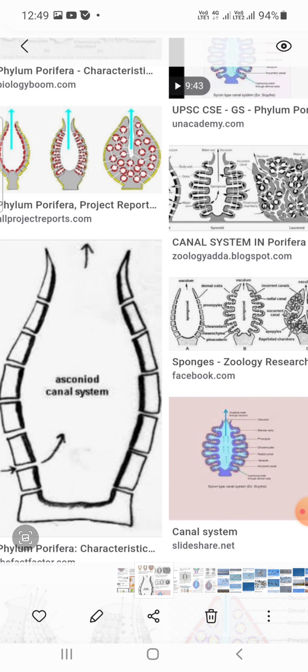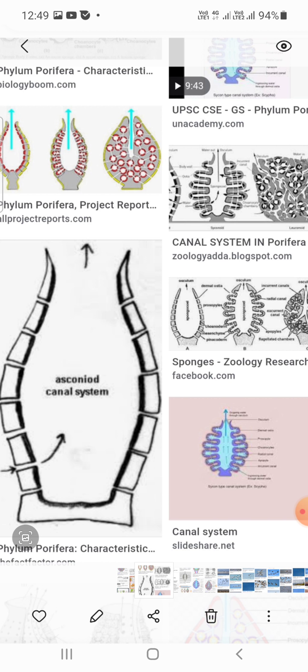The water current impelled by the flagella of the choanocytes passes through the incurrent pores into the spongiocele and out through the osculum, furnishing in its passage food and oxygen and carrying away metabolic wastes.